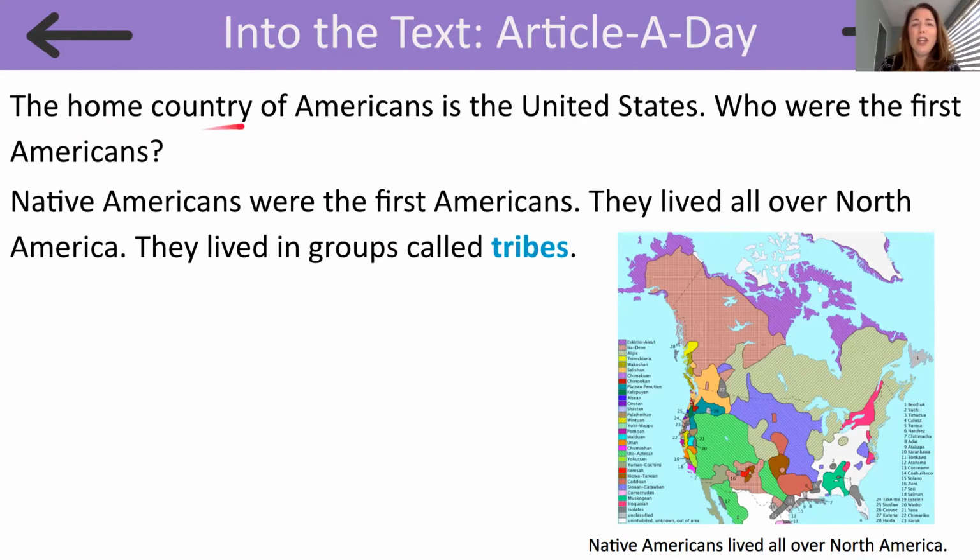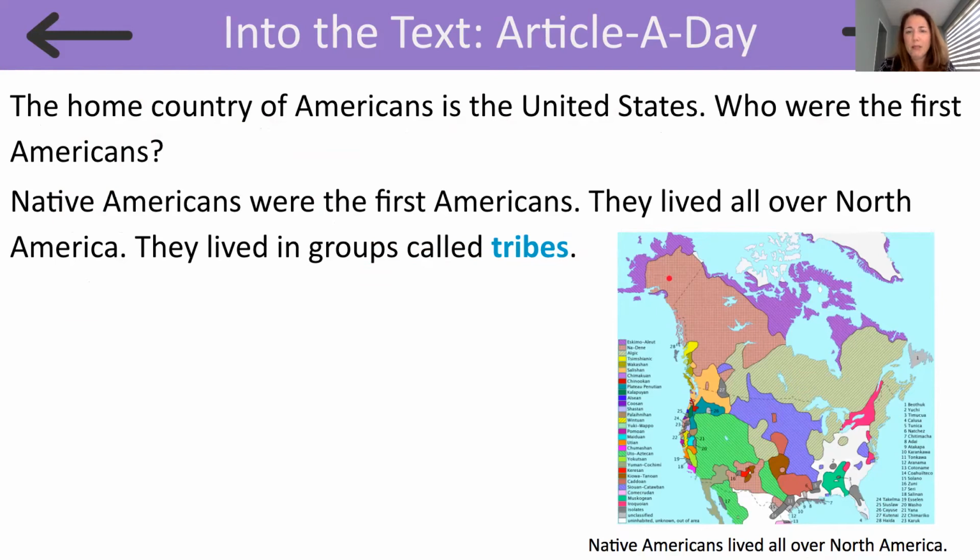The home country of Americans is the United States. Who were the first Americans? Native Americans were the first Americans. They lived all over North America. They lived in groups called tribes.